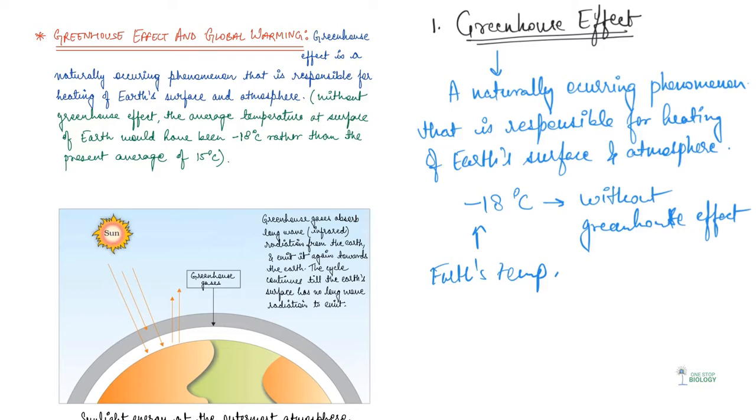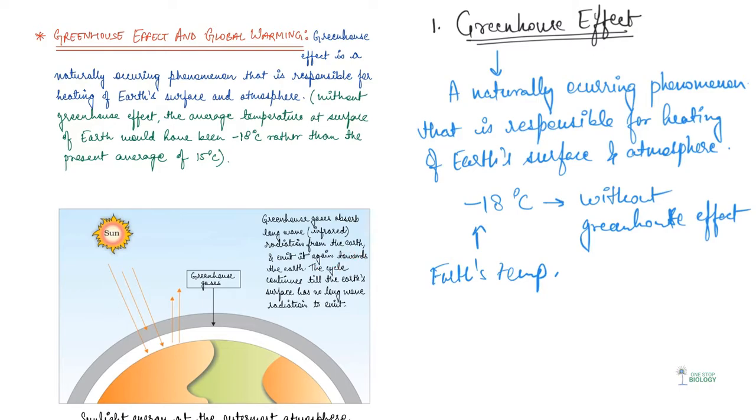In order to understand the effect, it is necessary to know the energy of sunlight that reaches the outer atmosphere. We have various greenhouse gases. Now these greenhouse gases absorb the long wave infrared radiation from the earth, and they emit it again towards the earth.